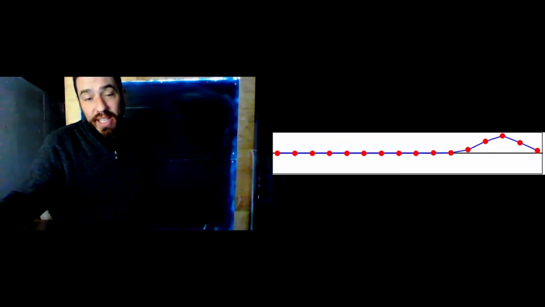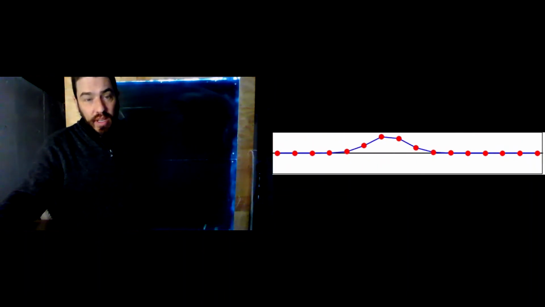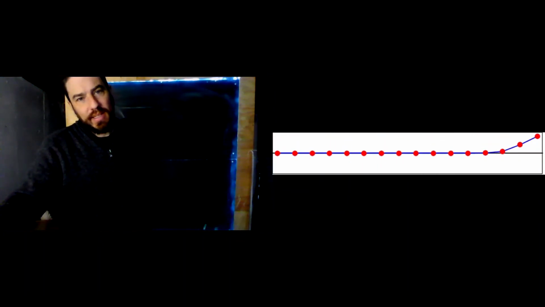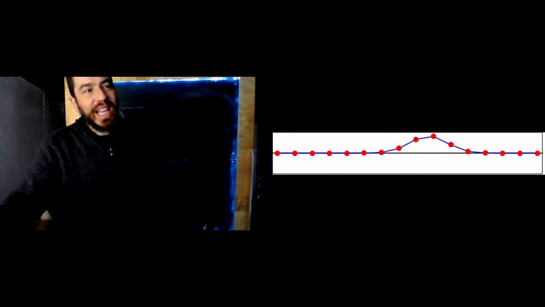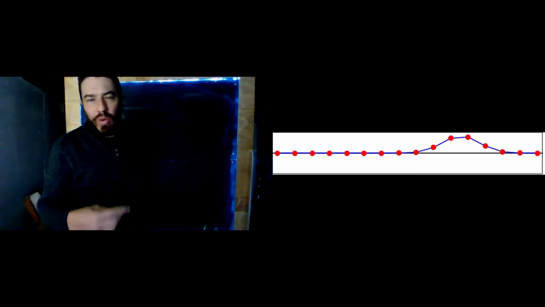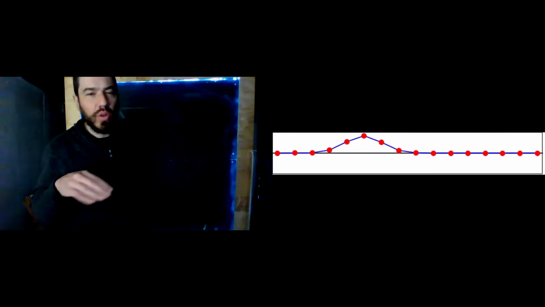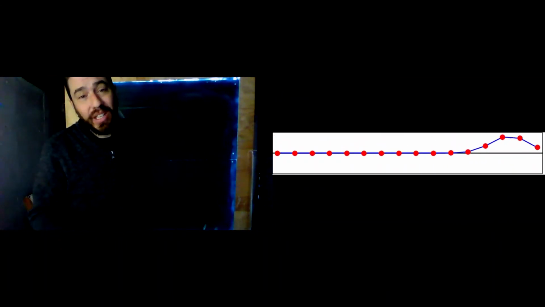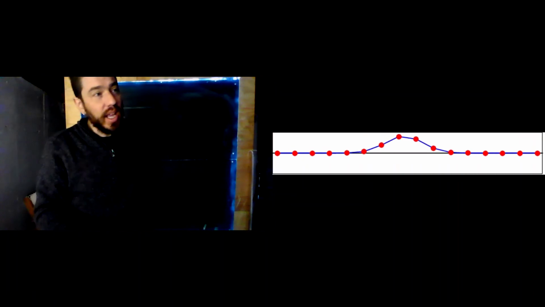Here we see a simulation of a transverse wave. Notice that the wave itself, the disturbance, is moving to the right. Each individual part of the wave moves up and down as that happens. Now, I have to be clear here. What's important is not up and down and to the right. What is important is that those two motions are perpendicular to each other, right?